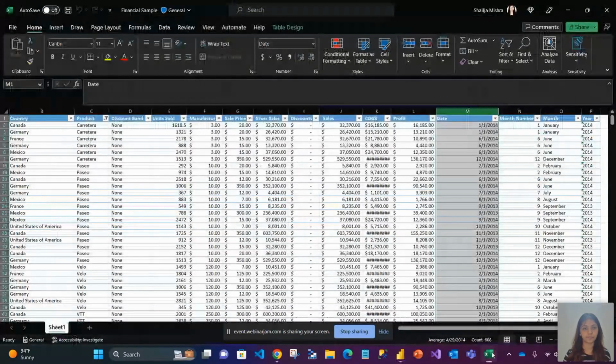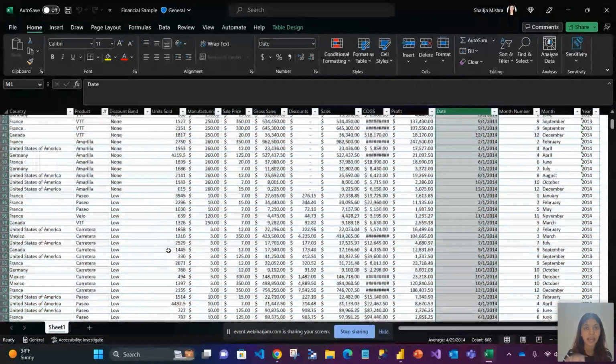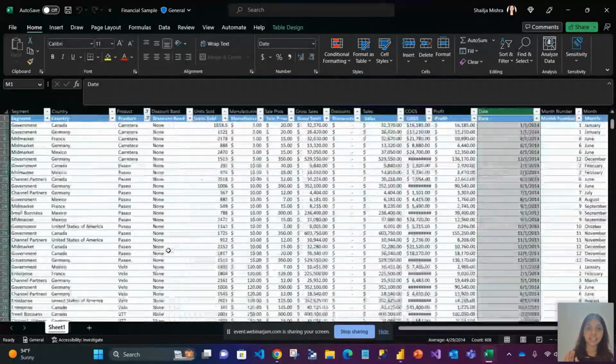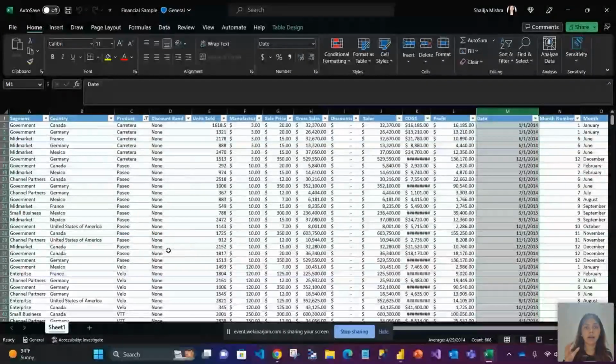Before I jump onto the use case that I've created, I want to show the data set that I have. Why am I showing this data set? If someone comes to you today and shows you this Excel, it has around 700 rows and so many columns. I am telling you that this data is a financial report of a company: how many products it sold, what the profit was, what the loss was, how many different products there are. All of these details are in the data set. So this is the data set we'll be using for today's project.